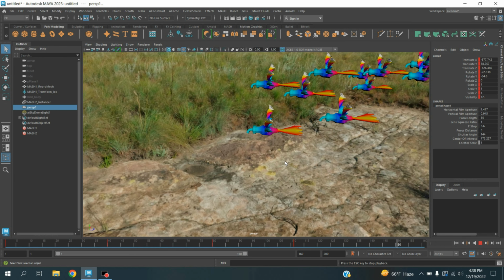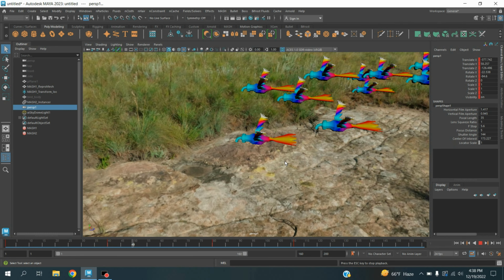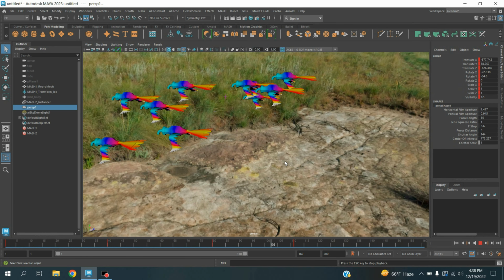See, in this process you can create bird crowd animation or bird flock animation in Maya 2023.